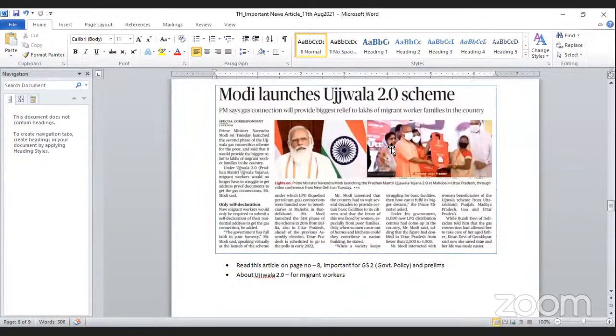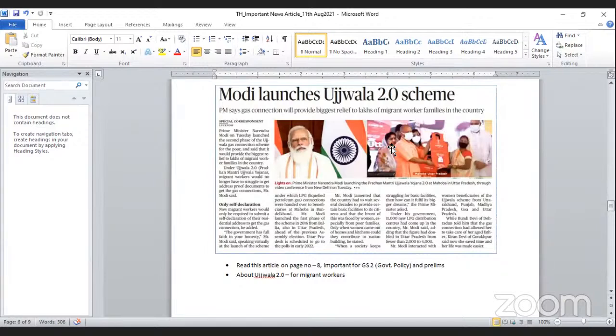So here, you have to note whatever details of Ujjwala 2.0 are mentioned in the article. You have to make some notes of it. And what is this second version of Ujjwala? Basically, the second version of Ujjwala is about gas cylinder distribution to migrant workers, so that their identity-related issues should not bother them in availing the benefits of Ujjwala 2.0.